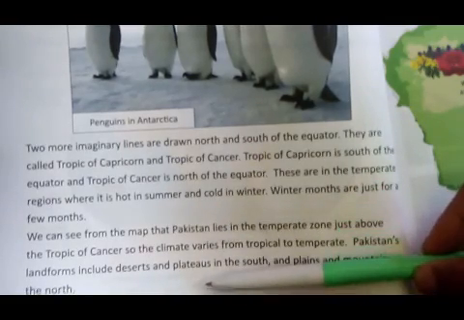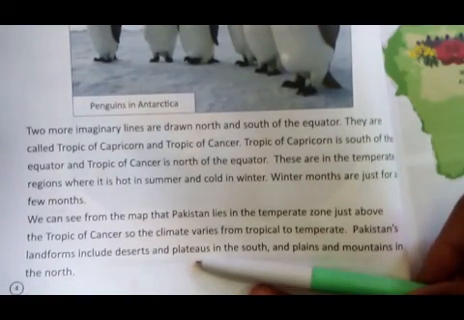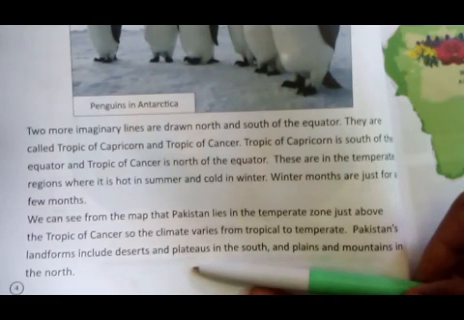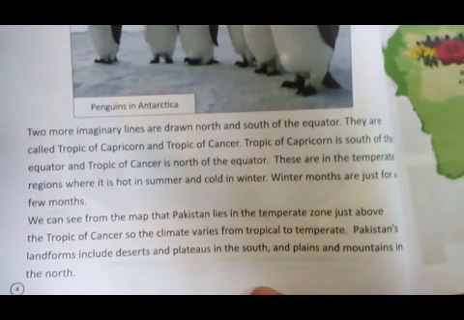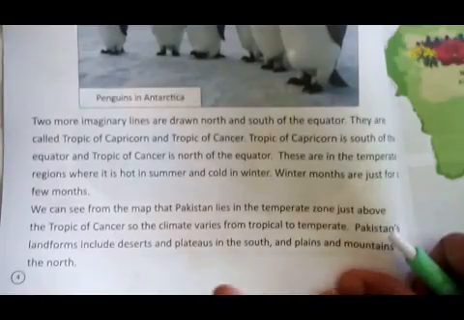We can see from the map that Pakistan lies in the temperate zone just above the Tropic of Cancer. So the climate varies from tropical to temperate. Pakistan's landforms include deserts and plateaus in the south, and plains and mountains in the north. In the south there are plateaus and deserts, but in the north there are plains and mountains. This is about Pakistan.